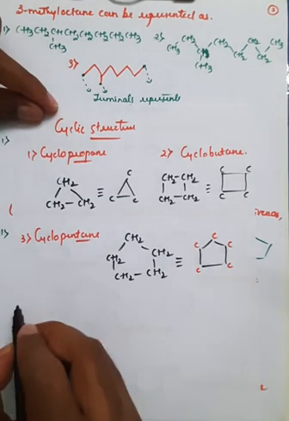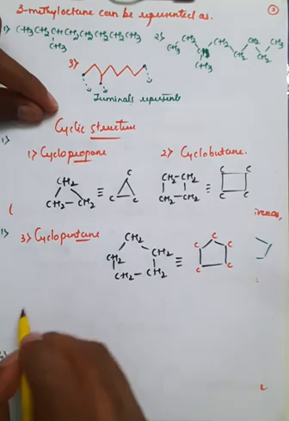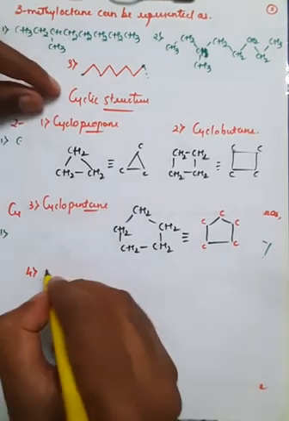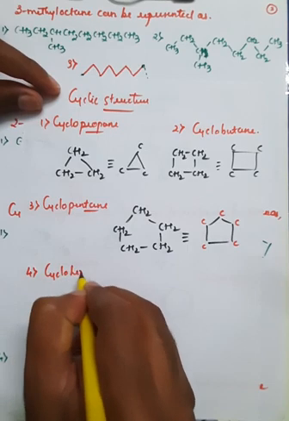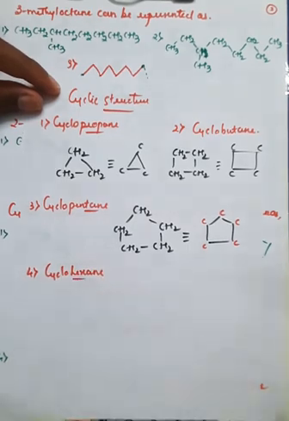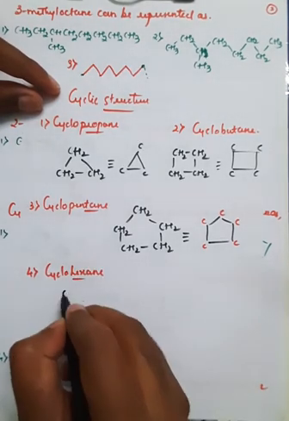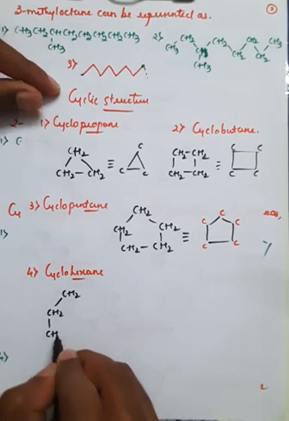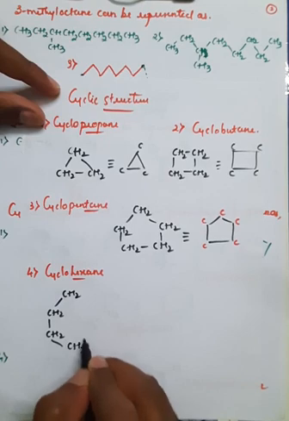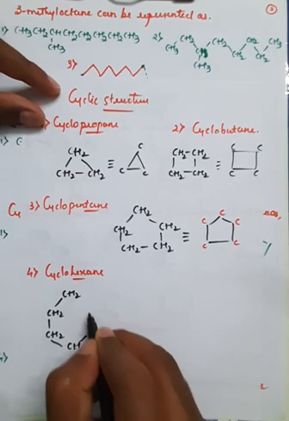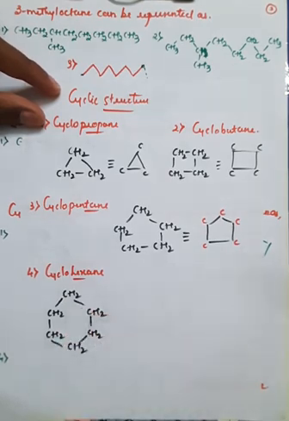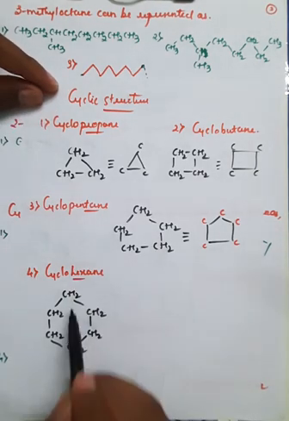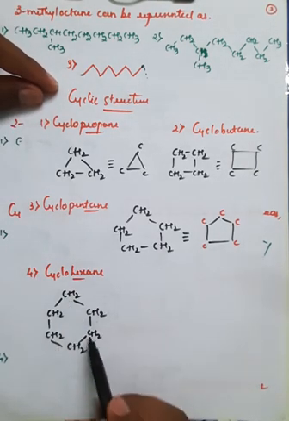Similarly, we'll go for cyclohexane. Observe carefully. In the case of cyclohexane, I can write it as CH2 bonded with CH2, bonded with CH2, CH2, CH2, like this. If you count, there are 6 carbons: 1, 2, 3, 4, 5 and 6.